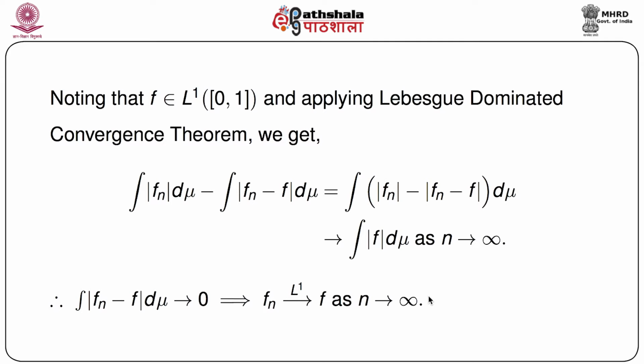Now since we know that integration mod fn minus f d mu goes to 0, it is clear that fn goes to f in L1, because the second term on the right hand side goes to 0. So integration of mod fn d mu goes to integration mod f d mu, that means fn goes to f in L1 as n goes to infinity. So for p equals 1, the if part is also relatively simple.